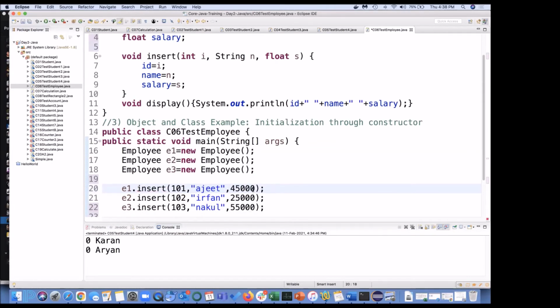But what if I do 0.25 here? Oh, still error. The method insert float is not applicable, argument double.